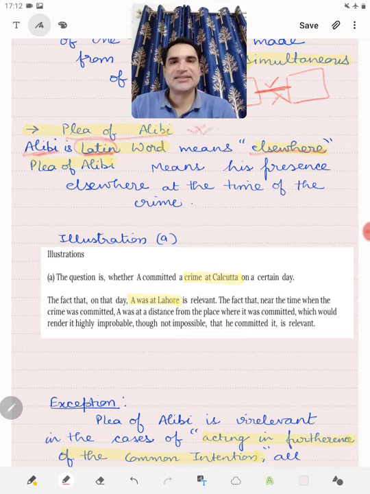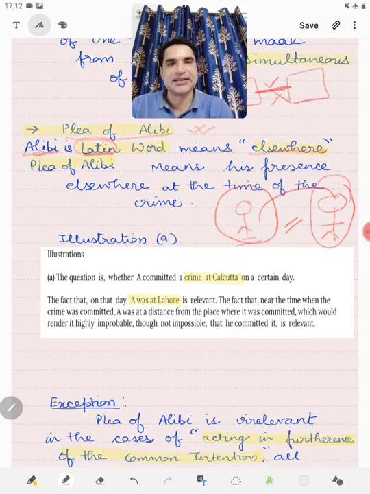Plea of alibi means that when the person who is accused of a crime pleads that he was not present at the scene of crime, but he was present at some other place and at such a far distance that it makes his presence at the scene of crime highly improbable and inconsistent with the fact that he has committed the crime. So the illustration A, which is attached to section 11, says the question is whether A committed a crime at Calcutta on a certain day. So crime has been committed at Calcutta.